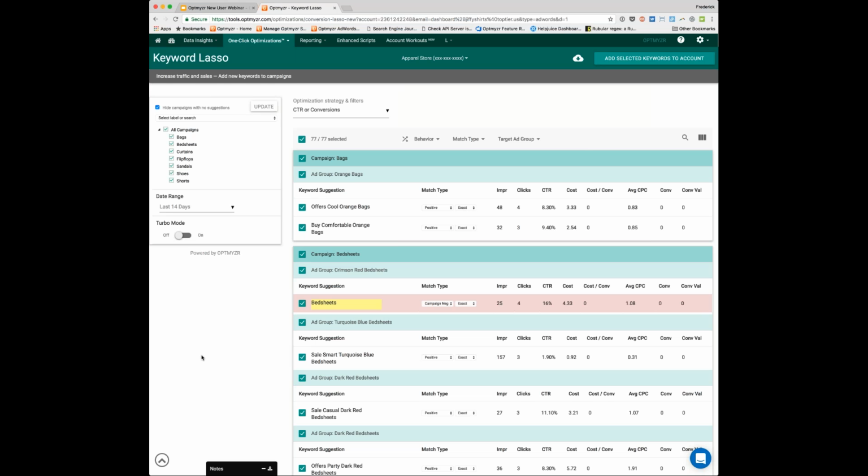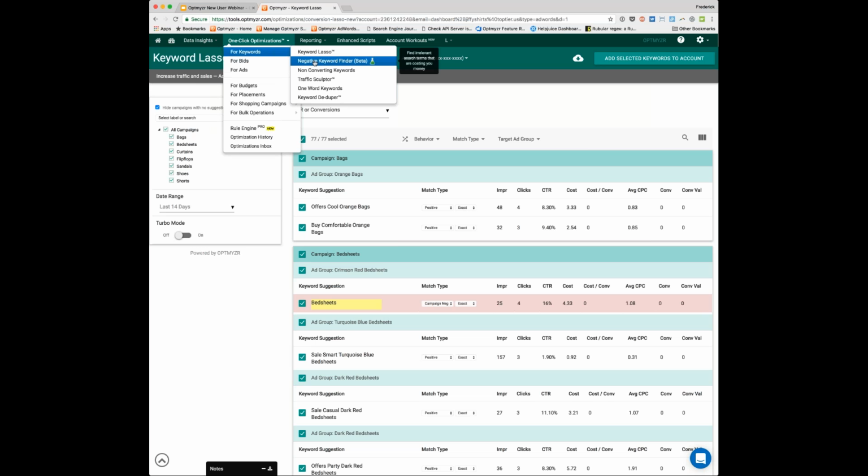And if you do want to see more of these suggestions and evaluate them yourself a little bit more and not just do the one-click optimization, you can turn on the turbo mode, and we'll remove some of our statistical significance filters. And then the benefit for you is that you still get the workflow. So if you want to go through the tool and make lots of broad match modified keywords, you still have that option right here where you can quickly change all the match types of anything you're going to add to the account.